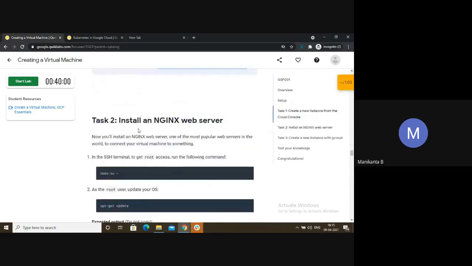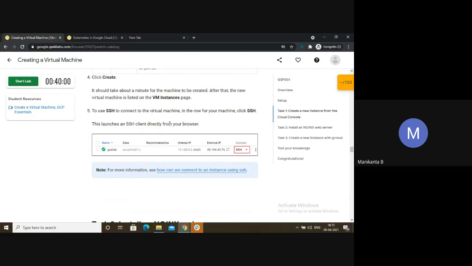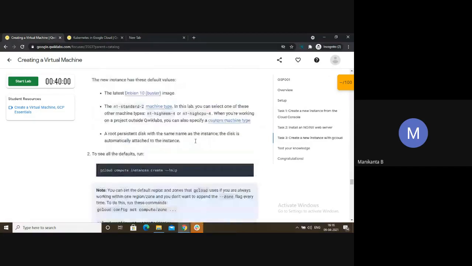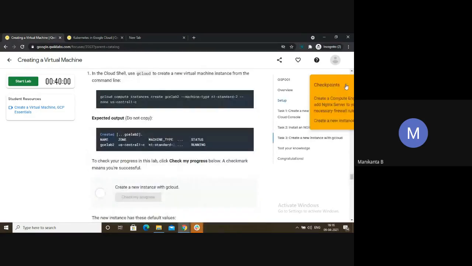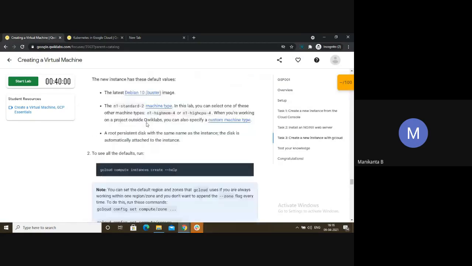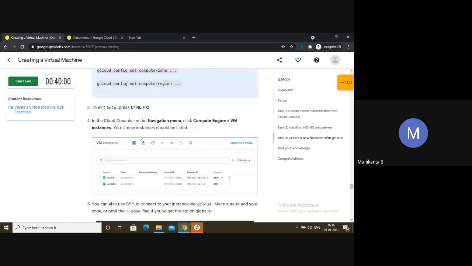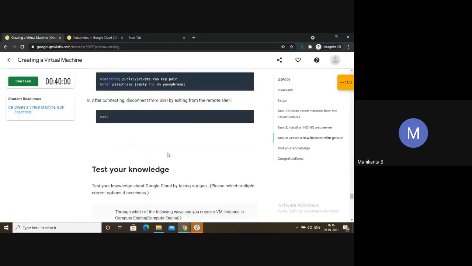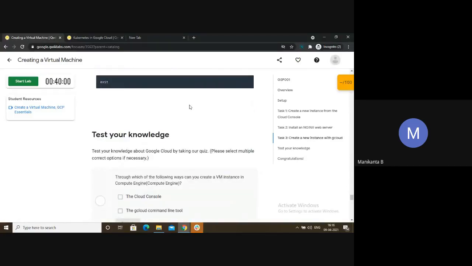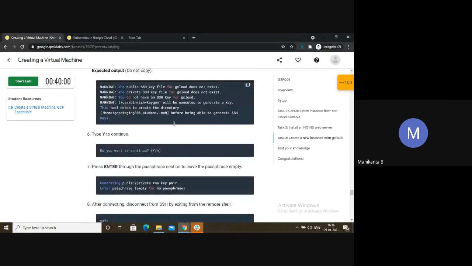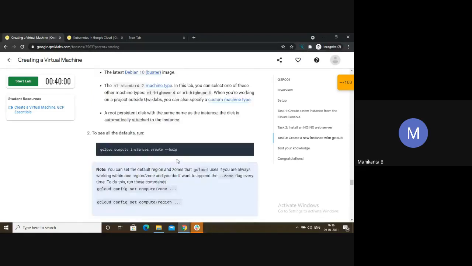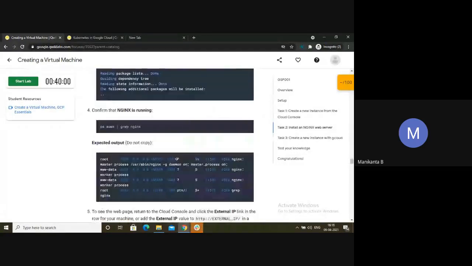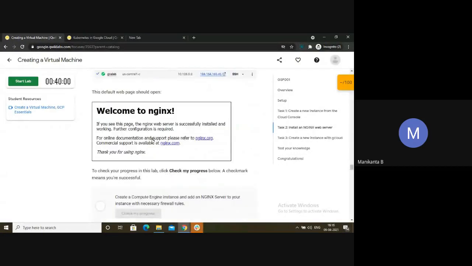And again, in the middle of tasks they will give some other things, like asking you to explore this, explore that. Let me show here: after task 3 completes, the lab itself is complete, but they still say to see default run, do this, see exit help, control C. These things are not at all required for completing the lab, right? So don't waste your time on this. Sometimes such things come between task 1 and task 2. Just read once; if it is linked somewhere else, do it, and if not linked, you can skip that part. This will also save a lot of time.